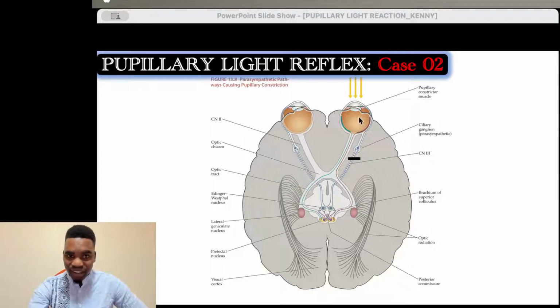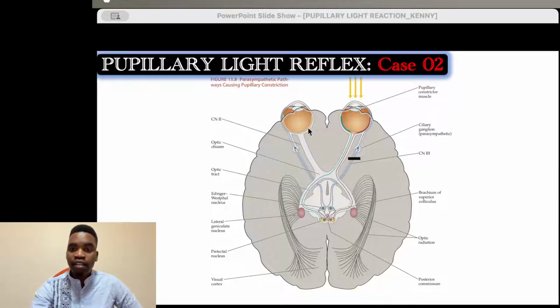we know, right? Okay, so you have shone the light into this eye. The information will be carried by the optic nerve, and then it goes to these neurons, to this nucleus. So the information from here will go to either side of the pupillary reaction. But we have broken the output to the eye, the output from the nuclei to the eye. So will this eye constrict? The answer is no, it does not constrict, because we have broken the output fiber that will come to constrict the eye. It got the information, and the nuclei responded by constricting the pupil, but we have a problem over here, so there is no reaction in this eye.